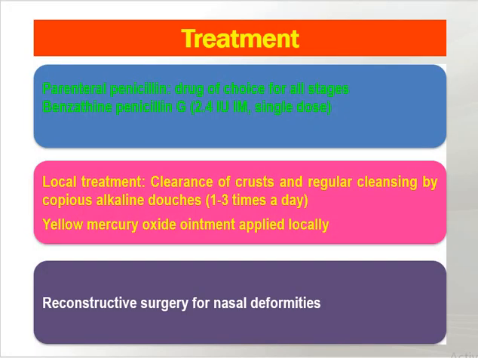Syphilis can be treated by parenteral penicillin, which is the drug of choice for all stages. Benzathine penicillin G, 2.4 million international units IM, as a single dose is enough for syphilis. Clearance of crusts and regular douching with copious alkaline solution 1 to 3 times a day, and yellow mercuric oxide ointment applied locally as an antiseptic measure, and reconstructive surgery for nasal deformities can be performed.